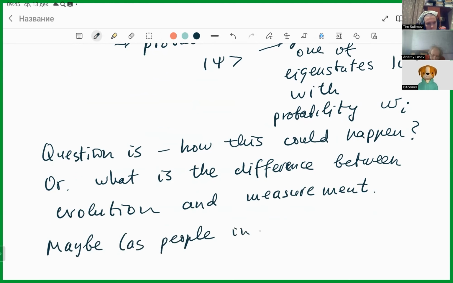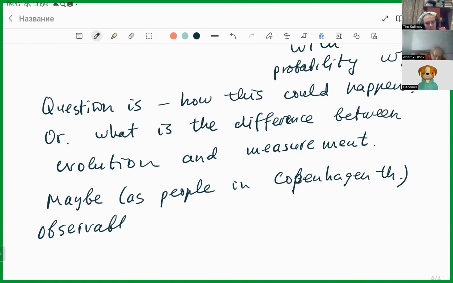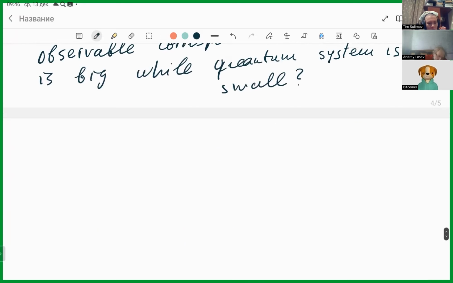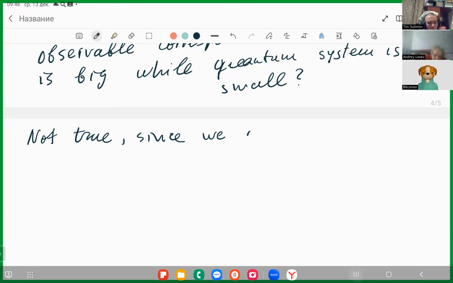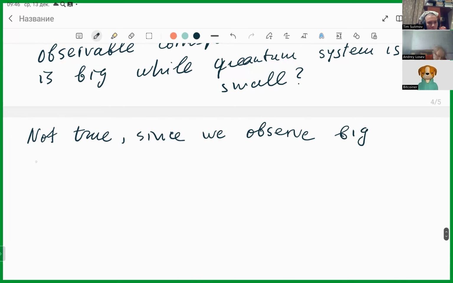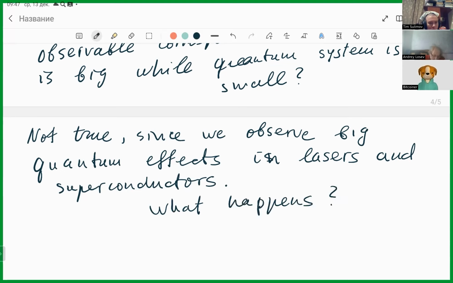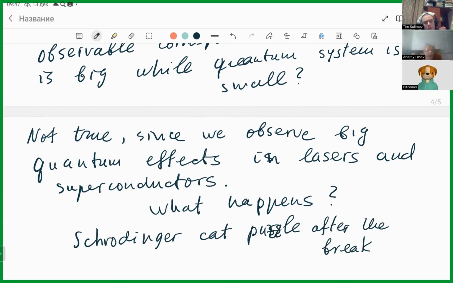Maybe, as people in Copenhagen thought, observable corresponds to a device that is big, while quantum system is small. Not true, since we observe big quantum effects in lasers and superconductors. So what happens? And here we will discuss the Schrödinger cat puzzle after the break. But before the break, I would like to hear questions.